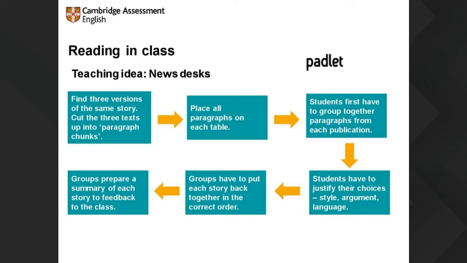So first, they have to really look carefully at different aspects of the paragraphs from each publication to try and group those together, then justify those based in a global and a very local way. I think we'll look at ways to approach this in a second. Put the story back together in the correct order, and then again, give an oral summary, give a written summary. They could do a radio spot, whatever you would like. So we'll take you through.